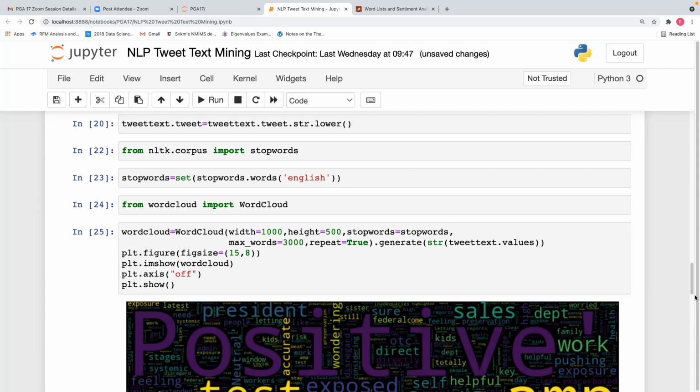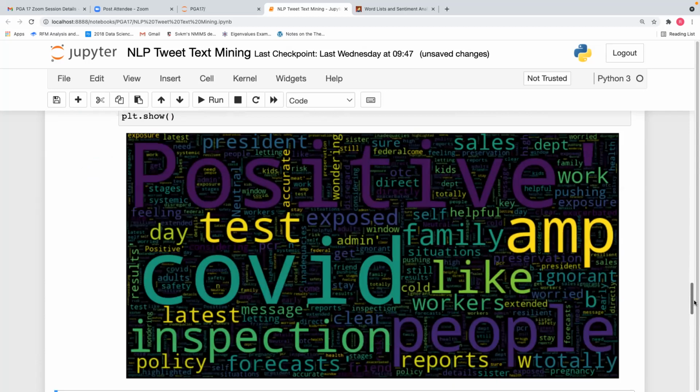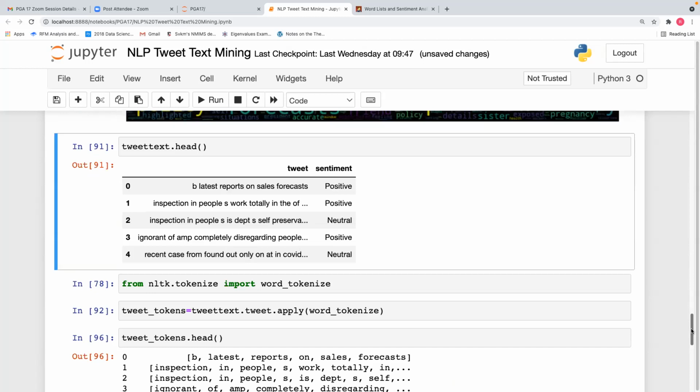If you clean the text and give the text to the word cloud, it will automatically break it into words. And you can see the words in the word cloud are also very clear: COVID, positive, inspection, latest policy reports. Then we created a data frame called tweet text, which has the tweet and the sentiment. The tweet content and the sentiment, positive, neutral, like that.